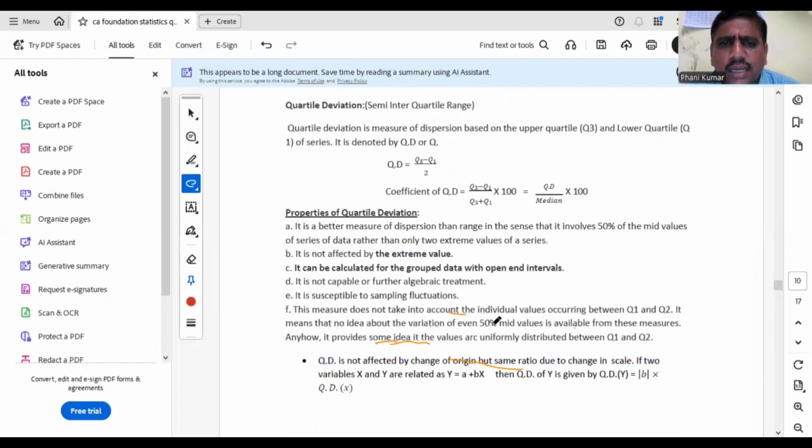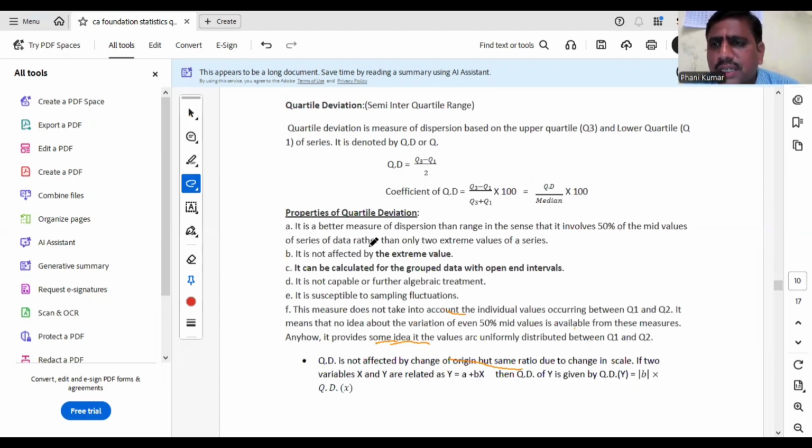Next one is quartile deviation. Quartile deviation is the measure of dispersion based on upper quartile and lower quartile. Interquartile range is given as Q3 minus Q1. And half of that, semi-interquartile range, is nothing but QD, Q3 minus Q1 by 2. Coefficient of QD is Q3 minus Q1 by Q3 plus Q1 into 100. If it is a symmetric distribution, it becomes QD by median into 100.